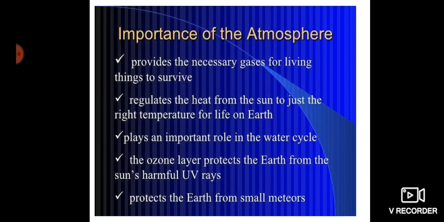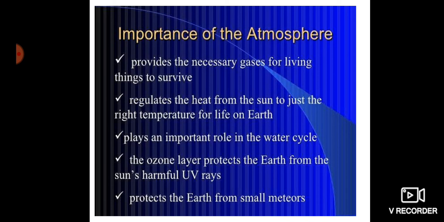Then the ozone layer protects the earth from the sun's harmful UV rays, that is, ultraviolet rays. Just now I was explaining to you that the ozone layer protects the earth from the harmful UV rays. Then it protects the earth from small meteors also, because the topmost layers of the earth are highly electric, so as soon as any meteor reaches the uppermost layers of the earth, it will automatically burst over there.